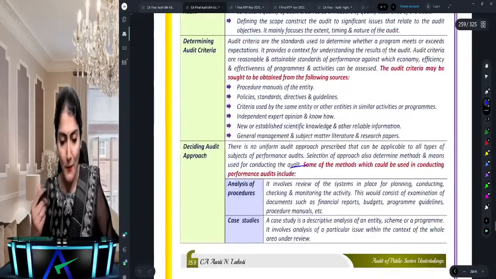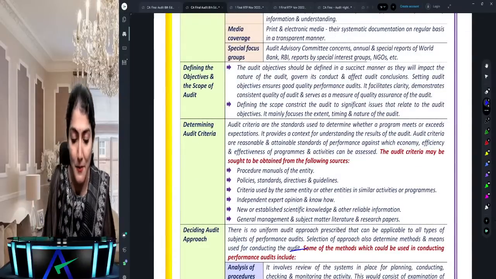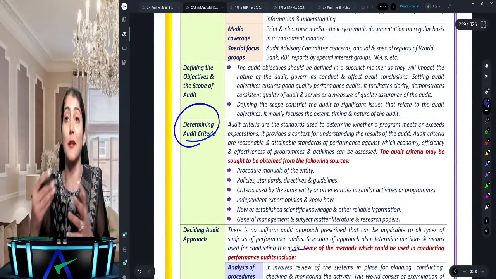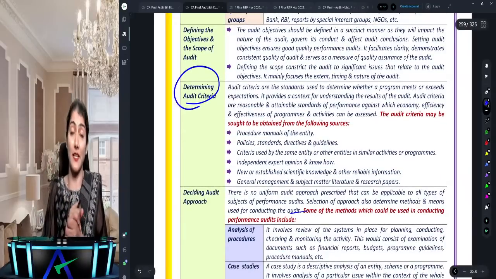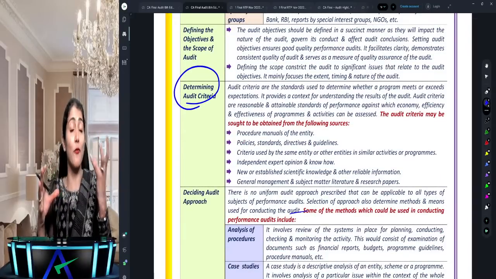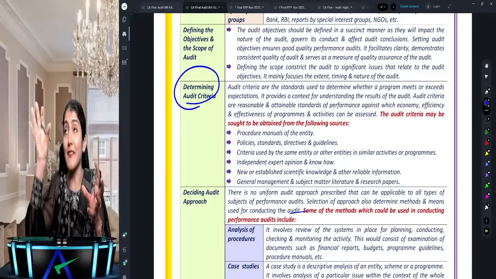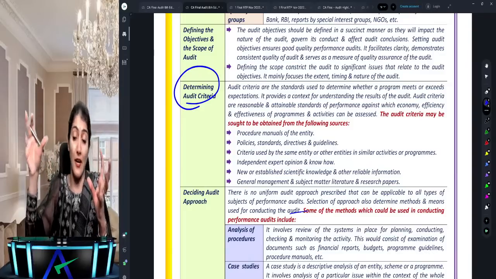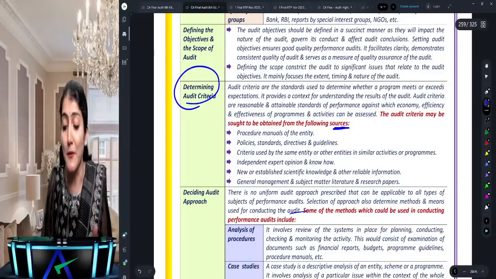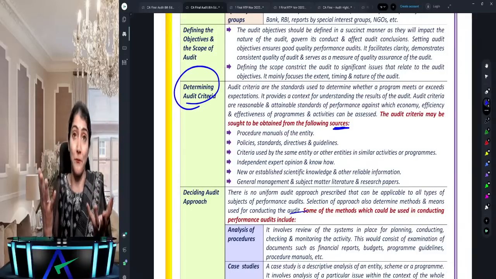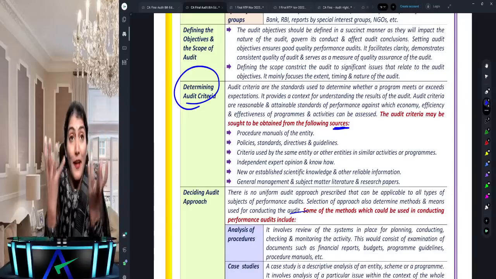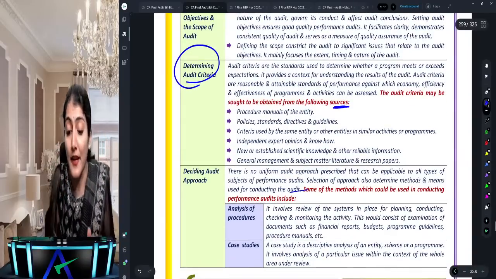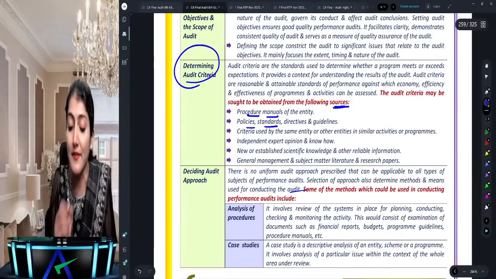In PSU, there is one important question regarding determining audit criteria. It's there in the study material, yet to come in your exams. When you do a performance audit, you have to check it against certain benchmarks, certain criteria. From where can I get these benchmarks? From where do I compare it? It says you can get it from procedure manuals and policy standards.